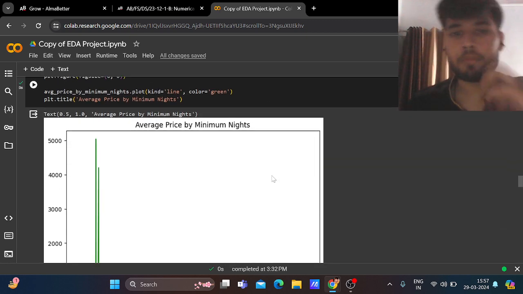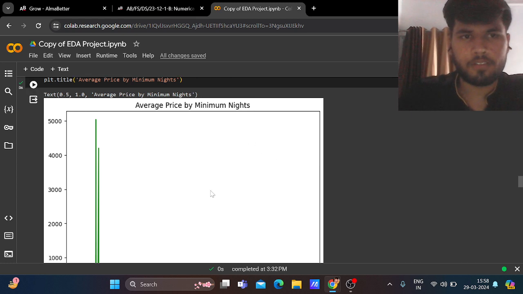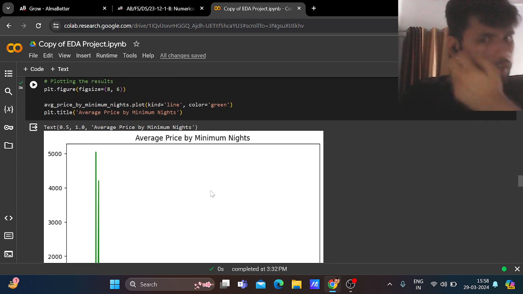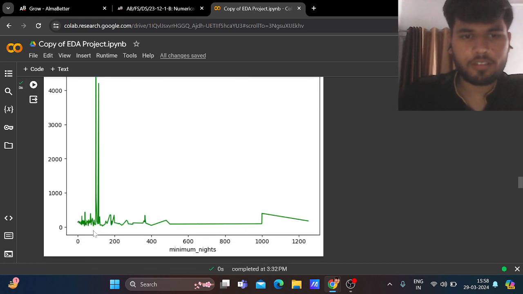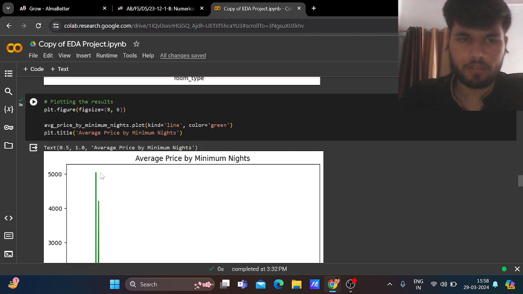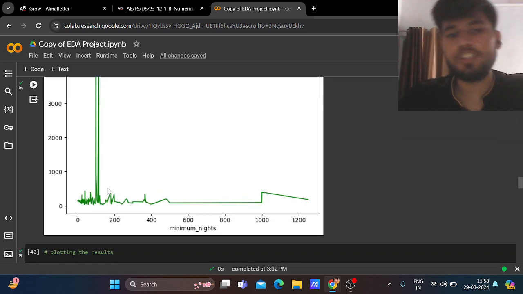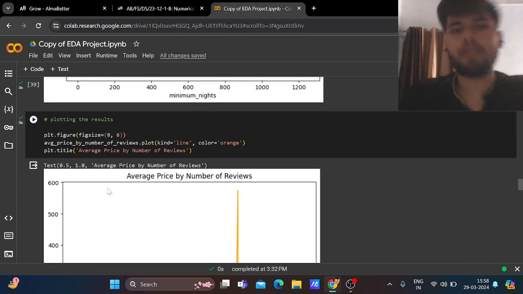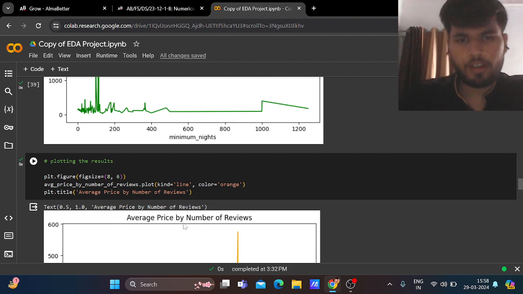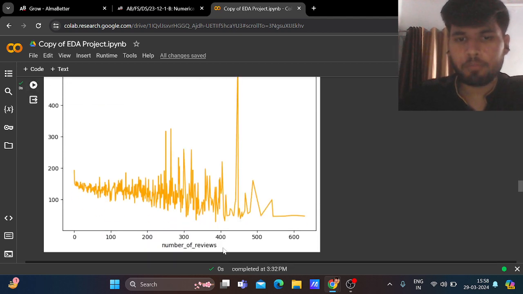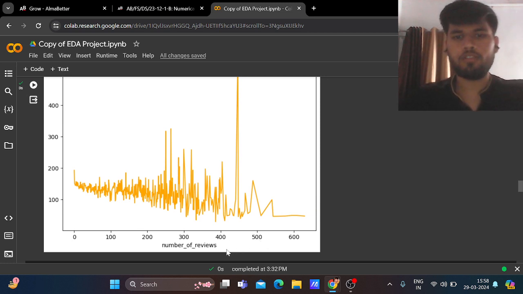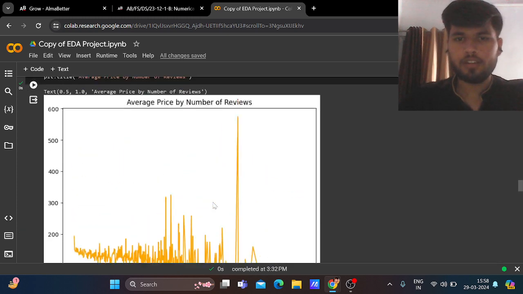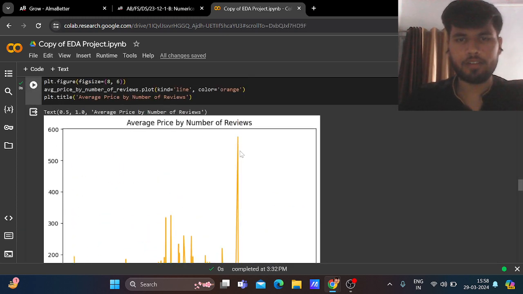Now, average price by the minimum nights. If nights is between 0 and 200, pricing is more. You can clearly see this is a line chart. A line chart is basically for numerical columns. Now, average price by the number of reviews. If the number of reviews is 400 to 500, then the pricing is more. You can clearly see that.